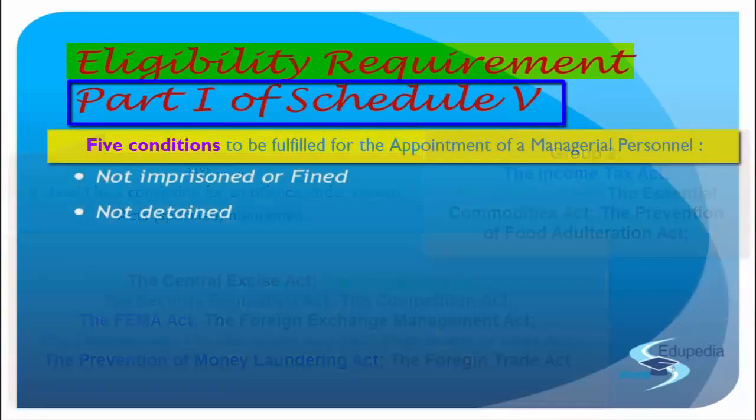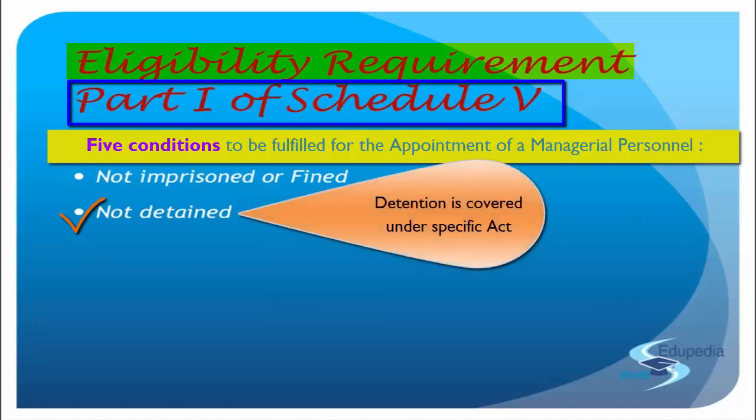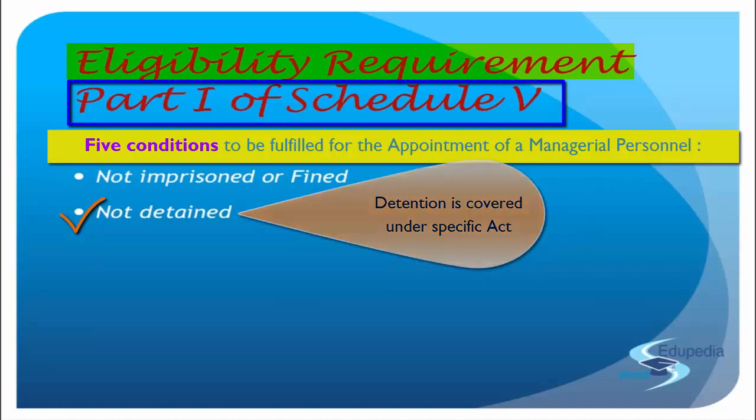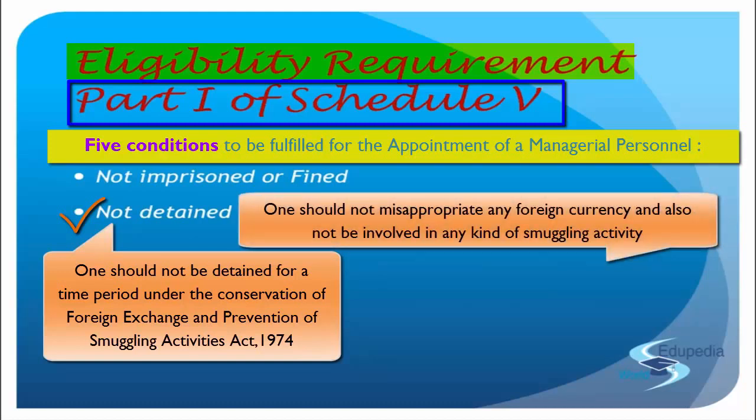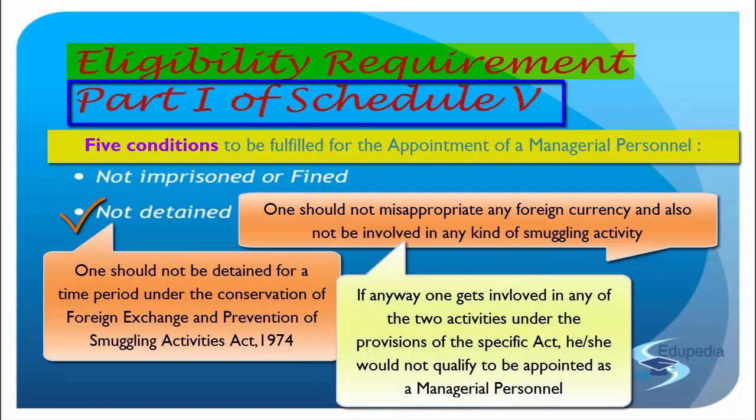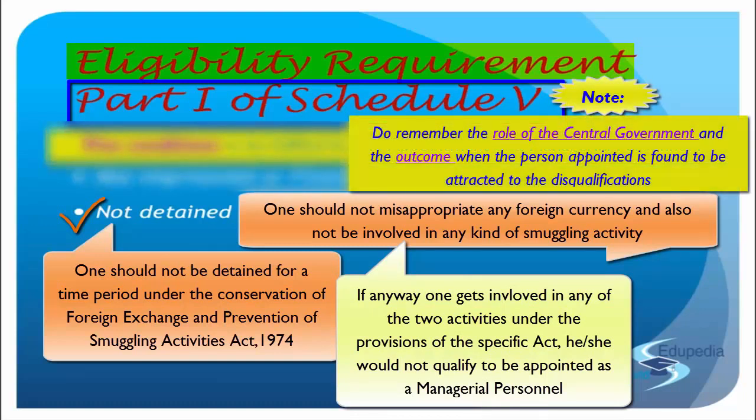Okay. Next, if the person is not detained. Now, when I talk about detention, detention has to be under a specific act. You should not be detained for any period under the Conservation of Foreign Exchange and Prevention of Smuggling Activities Act 1974. So you should not be misappropriating any foreign currencies, foreign exchange, and you should not be involved in any smuggling. For either of these two things, if you are detained, then you can never be a managerial personnel without the approval of the central government again.